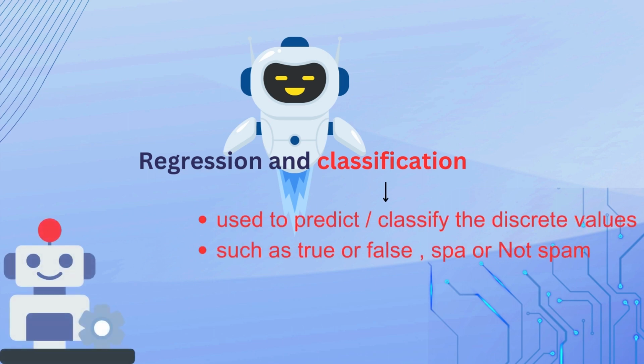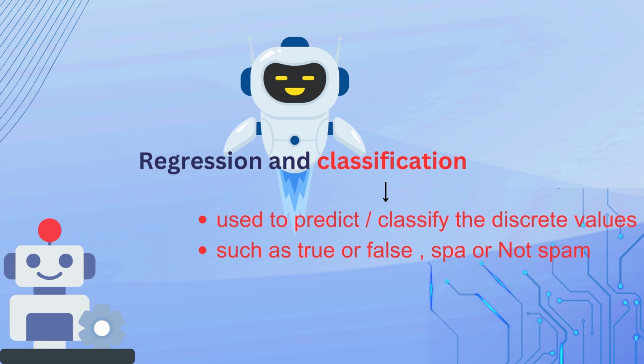Classification is used to predict or classify discrete values. Discrete means shape, color, male, female, true, false, spam, not spam, in a categorical way. If we are talking about such problems, then we need to use classification algorithms to solve them. So for applying any machine learning project on any problem statement, first you need to identify whether it works on continuous values or discrete values. For example true, false, spam, not spam are categorical values.